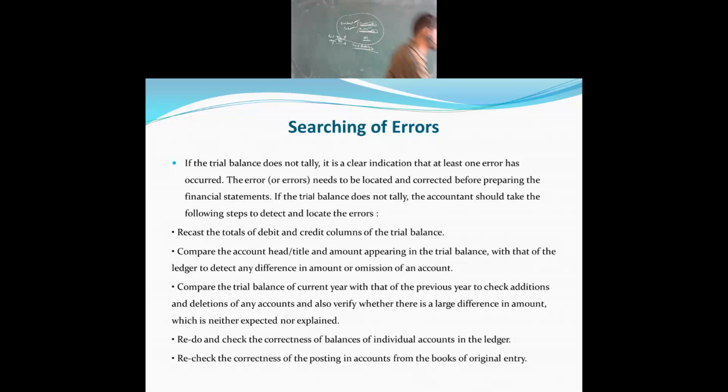Let's discuss the theoretical part. If the trial balance does not tally, see the concept as you can see over here in the slide. If the trial balance does not tally, it is a clear indication that at least one error has occurred. Whenever we make the trial balance and both totals are not tallying, the totaling is wrong, that time it means one error is there. That you have to understand.